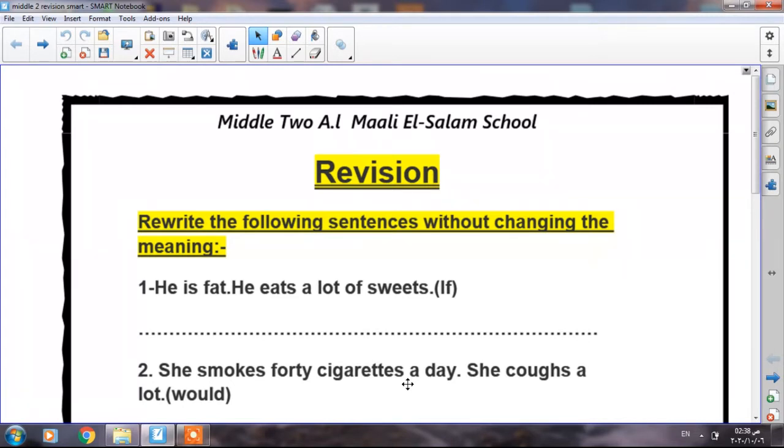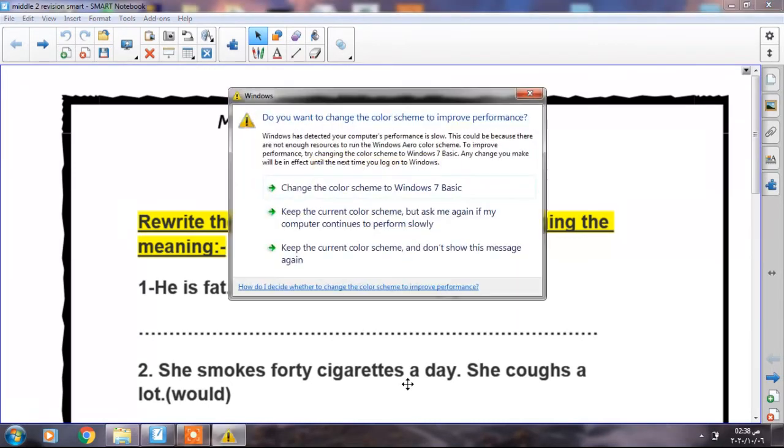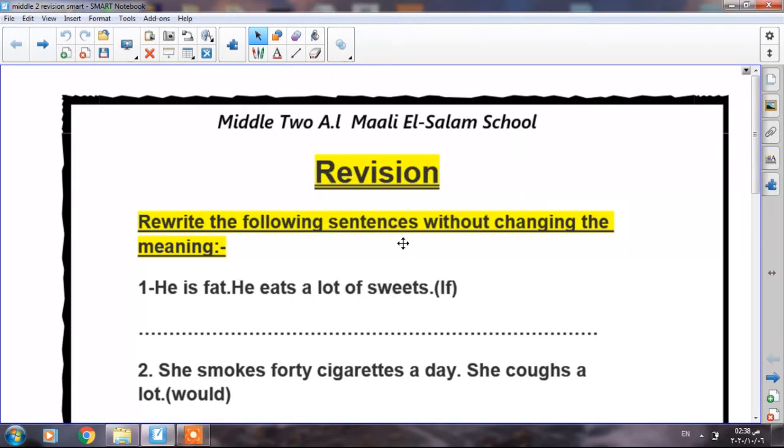Rewrite the following sentences without changing the meaning. So, he is fat, he eats a lot of sweets. Let's use if instead of this sentence. He is fat, so it's impossible for him to stop eating sweets. Okay? So, it's impossible for him to stop eating sweets because he is fat.